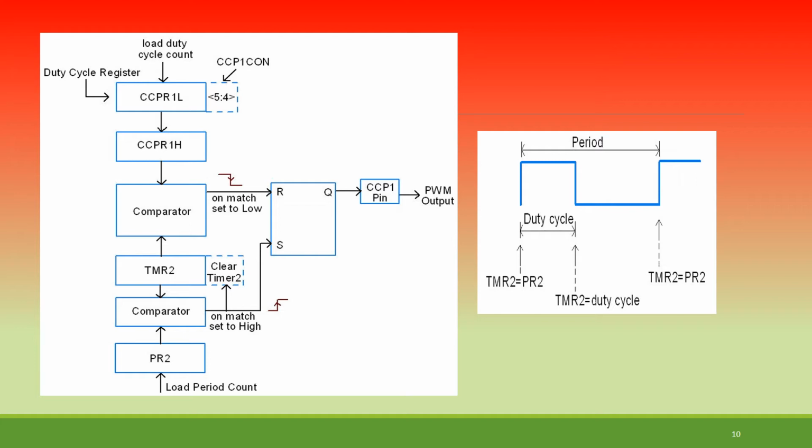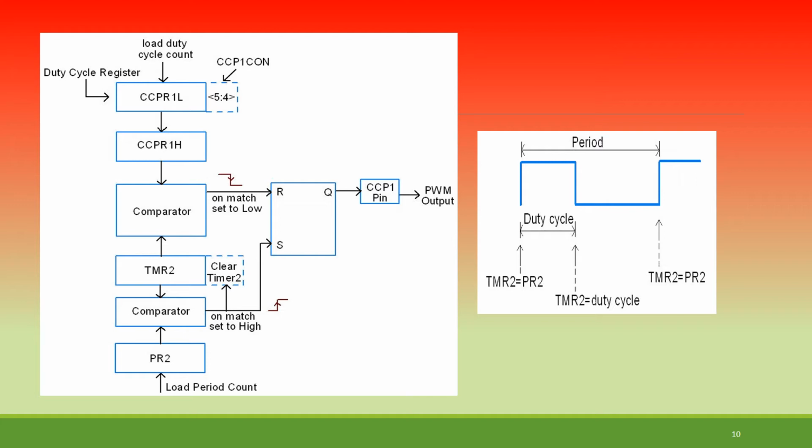Then for comparison purposes, it is comparing with your TMR2. TMR2 is going to guide. On match, set to high, then clear TMR2. Again there is a comparator, and that comparator is comparing TMR2 with PR2.